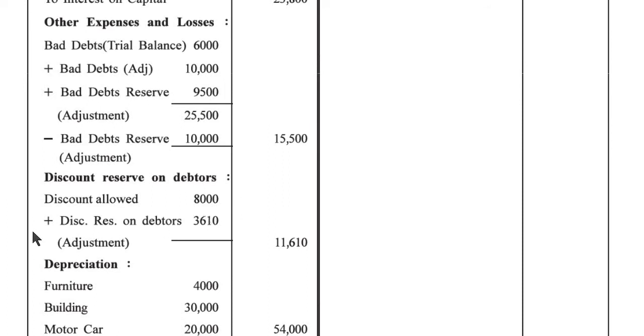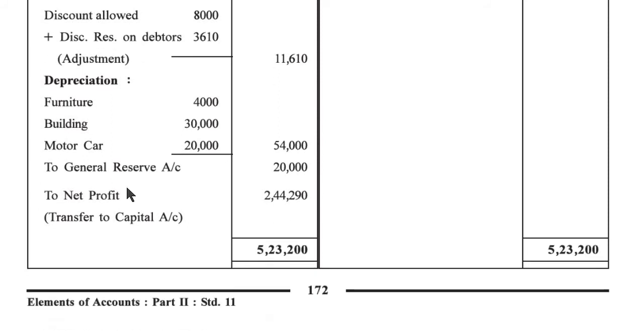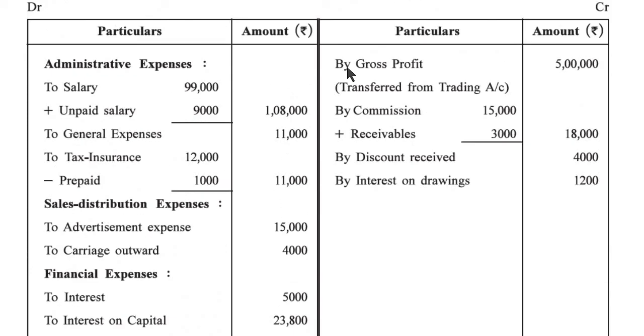Discount reserve on debtor. Discount allowed 8,000 plus discount reserve on debtors 3,610. Outer column 11,610. Depreciation furniture 4,000, building 30,000, motor car 20,000, outer column 54,000. General reserve 20,000. And now credit side, gross profit which is given in our trial balance, it is 5 lakh, a transfer from trading account. By commission 15,000 plus receivable 3,000, outer column 18,000, discount received 4,000 and interest on drawing 1,200.